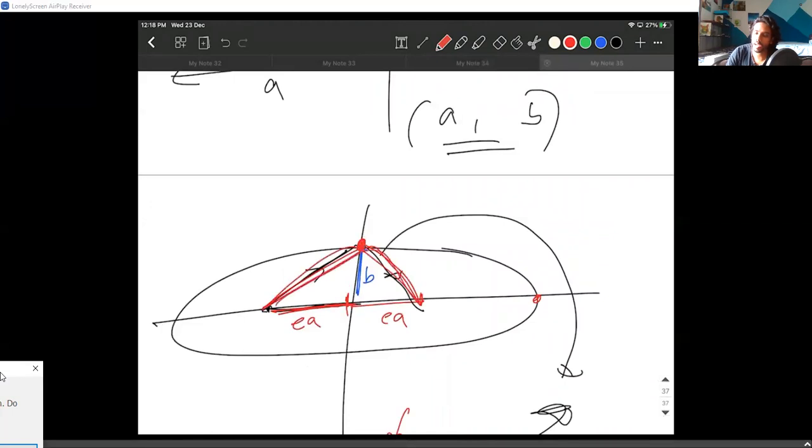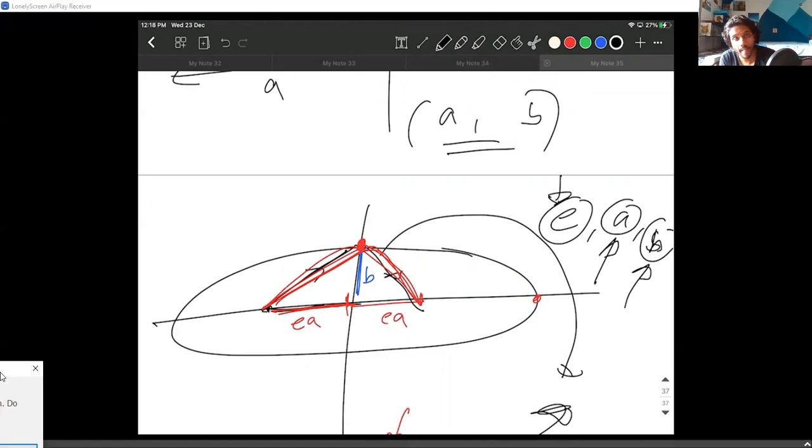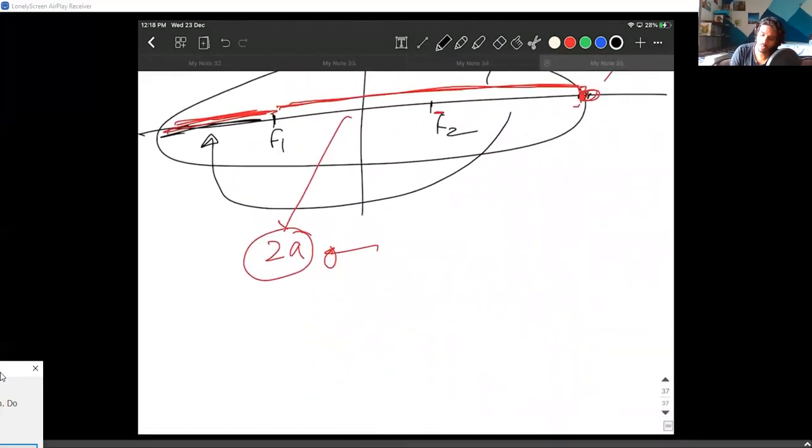When you equate that, you will get a relation between E, A, and B: semi-major axis, semi-minor axis, and eccentricity of the ellipse. This property is so important. If I just do it, you will forget it. You will just leave it that way. I'm asking you to do it. If I do it and just leave it, you won't really care about it. So please pay attention to that.